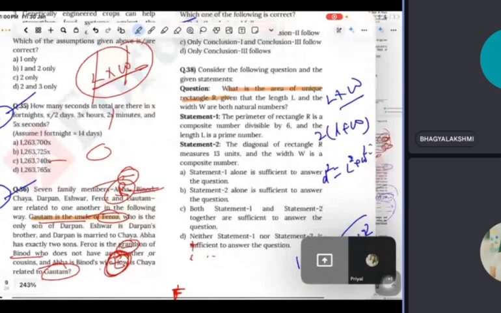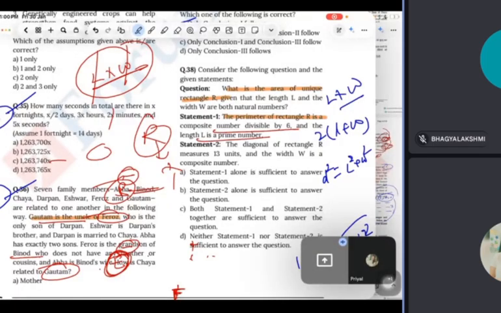First statement: the perimeter of rectangle R is a composite number. It can be any number, and that number is divisible by 6. There are many numbers like that. And the length is a prime number. So we cannot find out definitely by statement 1.